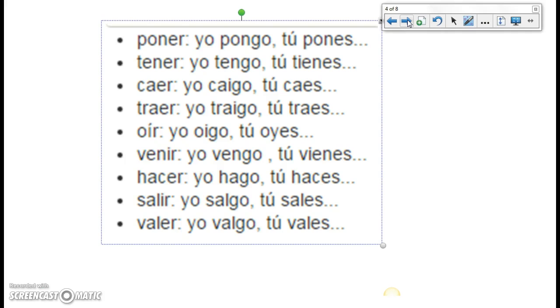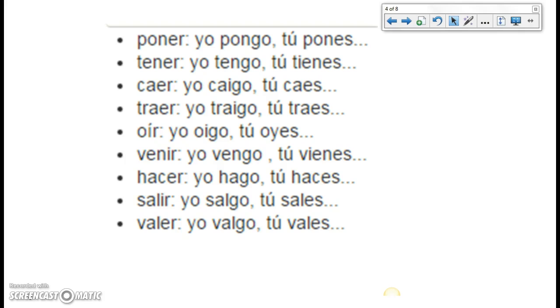So you can see the ones that were on the previous page are there, plus a couple of new ones. So again, poner, tener, caer, traer, oír. Oír means to hear. Venir. Venir means to come. And then hacer, salir, y valer. Valer means to be worth.